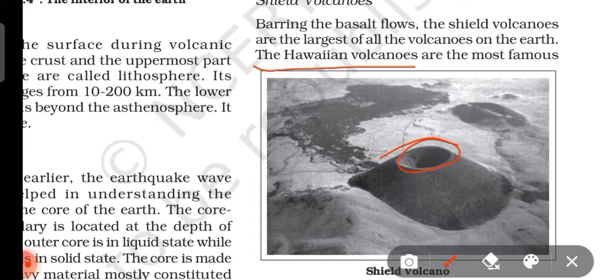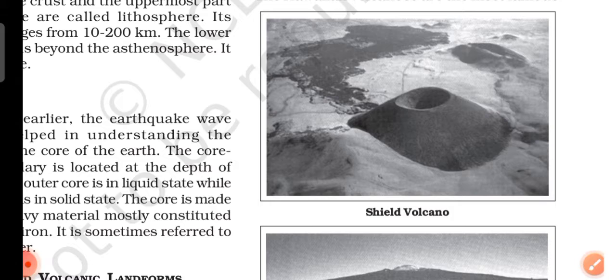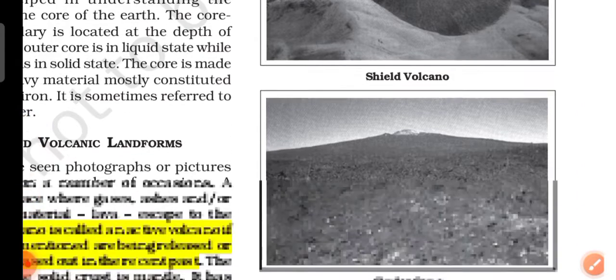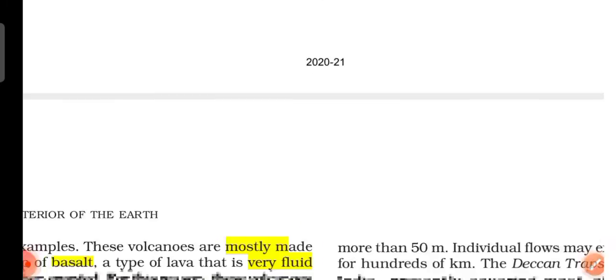Now we'll move on to composite volcanoes. This is an example of a shield volcano. You should remember the characteristics of each and every type of volcano, and the example also. This diagram also you should remember. If possible, make the diagram. Now we'll move on to the composite volcano.